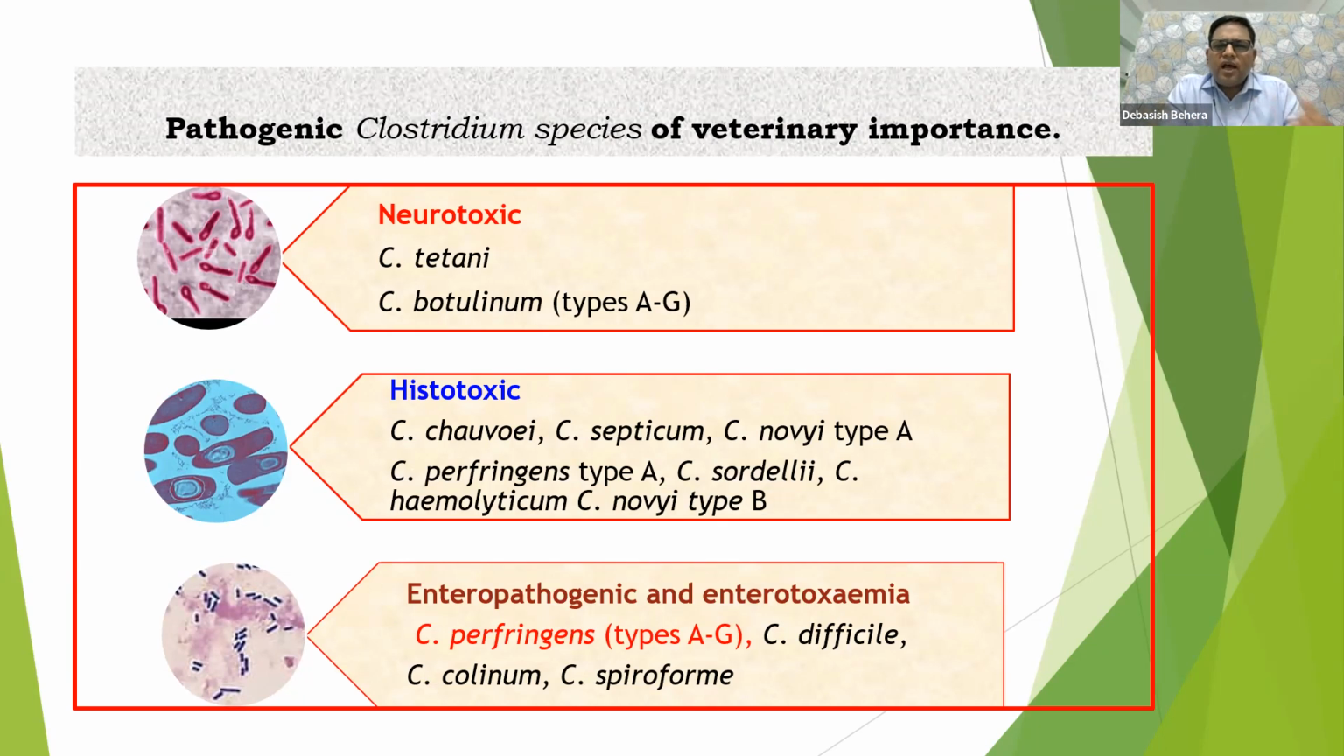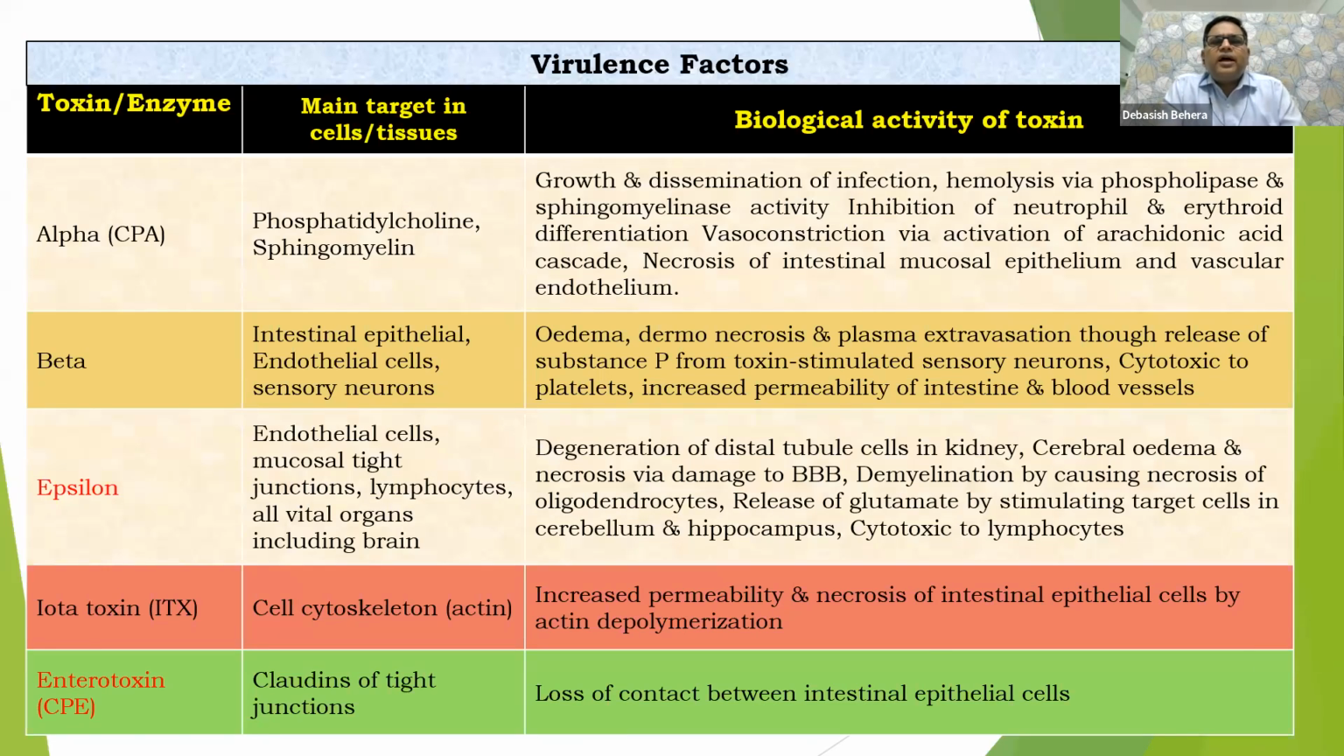Then enteropathogen, our area of interest for today's presentation, that is Clostridium perfringens A, B, C, D, E, F, G, depending upon their major toxins, and enteropathogenic enterotoxemia. So here I have mentioned a few important facts about the virulence factors. Virulence means the disease-producing power of that particular organism. Here we are discussing Clostridium perfringens.